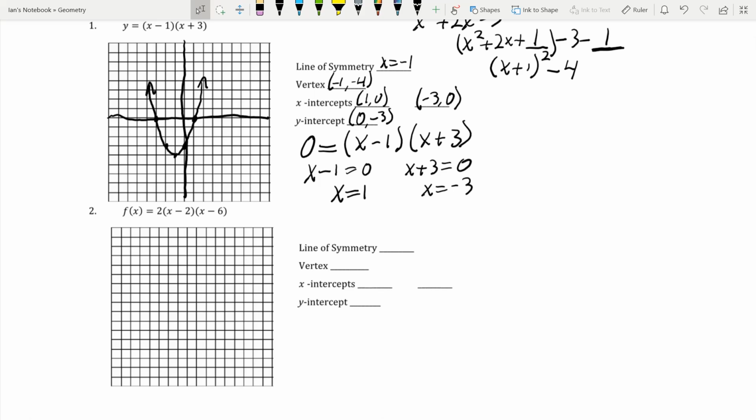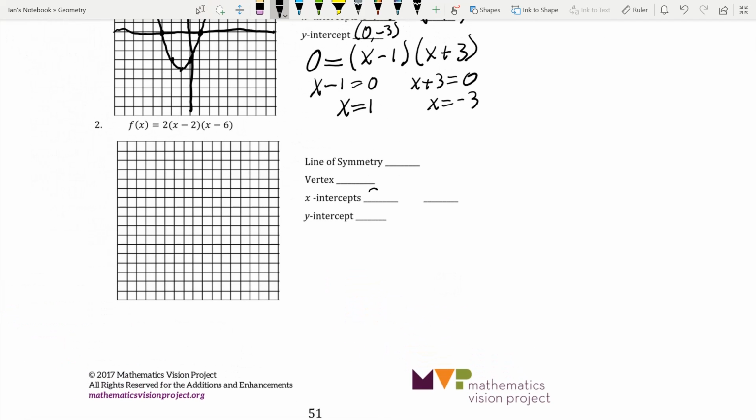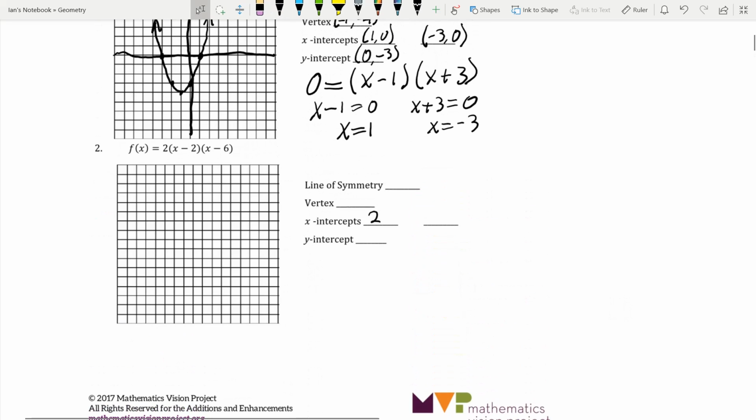So looking at number 2, we can clearly see our x-intercepts have to be at 2 and 6. Our y-intercept, we're going to plug 0 in for these x's. So negative 2 times negative 6 is 12. Times 2, that gets us 24.